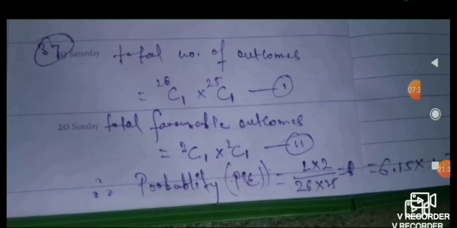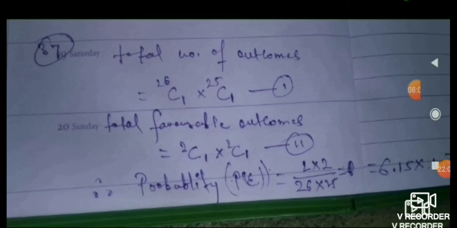And if we talk about the favorable outcomes, then we know that in total 52 cards, there are 4 kings, 4 queens. But it is asking about only red cards, meaning 26 cards. So in 26 cards only 2 red kings are there, 2 red queens are there.